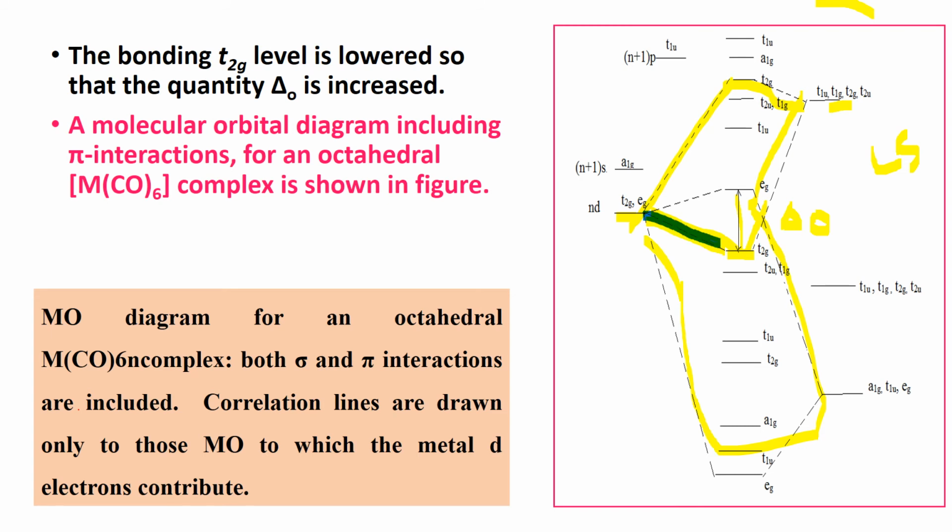This is pi bonding interaction, and this is pi bonding interaction, this is sigma bonding interactions.